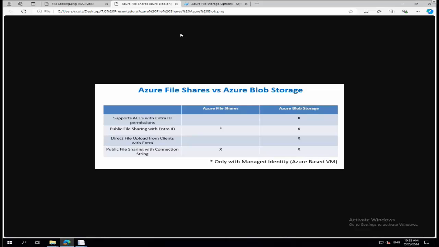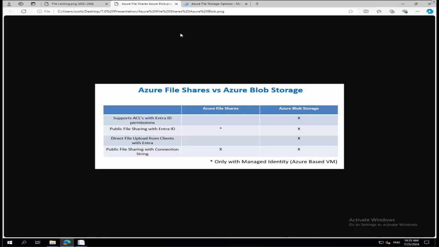The trade-off with Azure file shares, however, is that we can only really offer share level permissions. So you can set up a share in MyWorkDrive, and a lot of people do this. The marketing share, we're not going to go in and put in individual file and folder level permissions for that, right? And so in that case, that's perfectly fine. So Azure file shares might work with our API for those customers perfectly well.